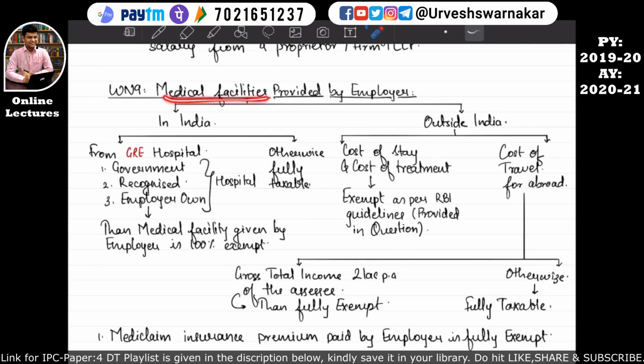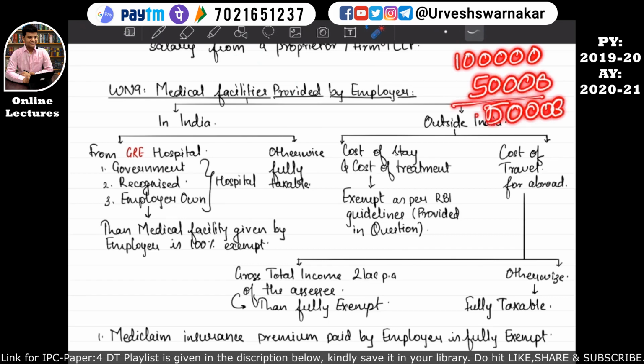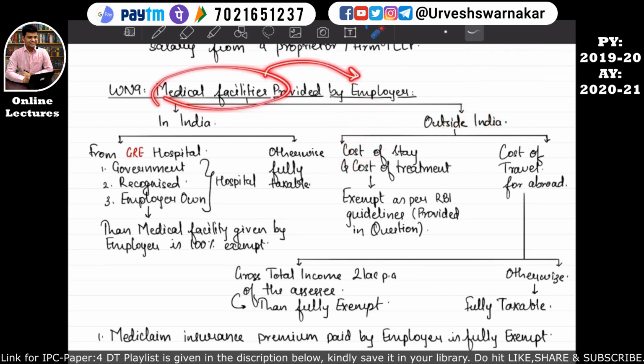But if the medical facility is provided by the employer outside India, that means the medical facility is the cost of stay and cost of treatment, then the exemption is available as per RBI's guideline. Such exemption details will be provided in the exam. I hope this is quite clear to you all. So, for example, the employer has provided 1 lakh, the exemption is 50,000. The balance 50,000 will be considered in the computation of the income from salary in case the medical facility has been provided by the employer outside India for the cost of stay and the cost of treatment. I hope this is quite clear.